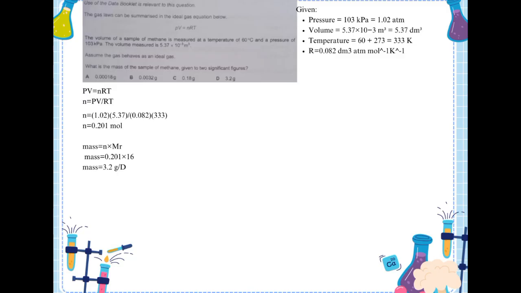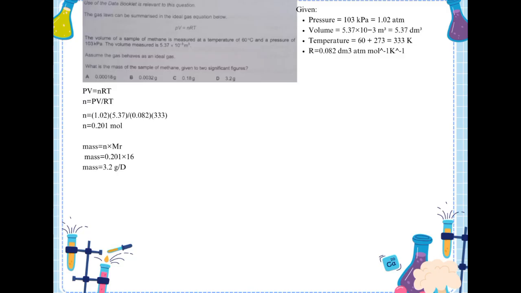The pressure is 103 kilopascals. 103 divided by 101.3 gives 1.02 atm. The volume is 5.37 times 10 to the power of minus 3 cubic meters. This is 5.37 cubic decimeters. The temperature is 16 degrees Celsius, so I add 273. Therefore, the temperature is 289 Kelvin. Now I substitute the values into the equation.